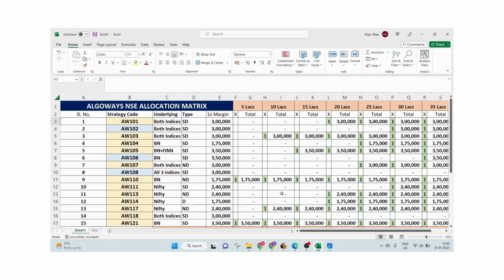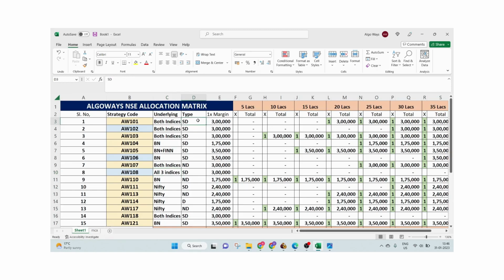If you see here, we have a total of 15 strategies now, and they all have a mix of both indices, Bank Nifty alone, and one of the strategies has all three indices, Nifty, Bank Nifty and Nifty Financials. Most of them are SD.